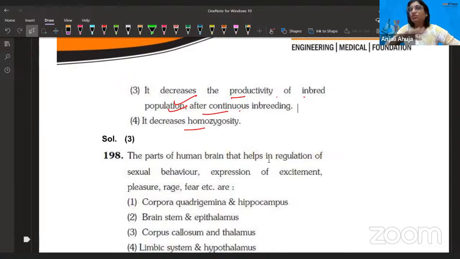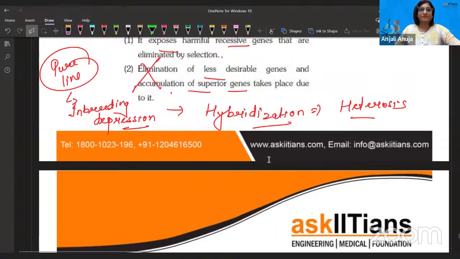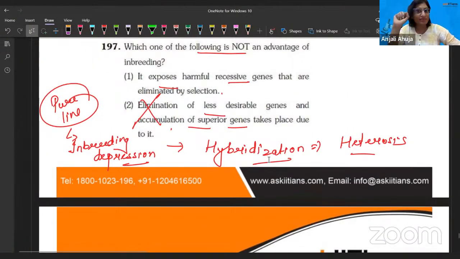I have explained you the total phenomena, guys, that if we talk about inbreeding depression, we do take the pure line, and all the time due to selfing, problem comes in selection. Or you may say why the problem comes, because desirable characteristics after a time are not visible. Its viability decreases because the recessive gene reappears. For that we have to go for hybridization.